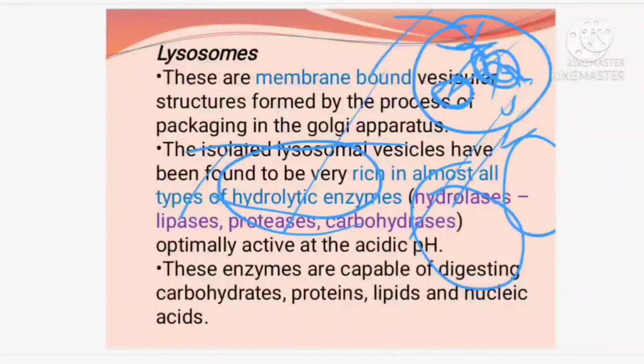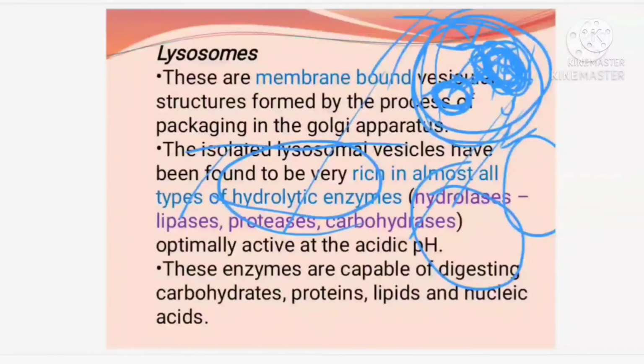In the cell it has entered, they will release these digestive substances, and these digestive substances are capable of neutralizing the germ or the toxin produced by the germ. And if this toxin is very dangerous, sometimes after releasing, the cell itself will die. Because it is digestive, proteases, lipases, everything is present, right? So everything will be digested.